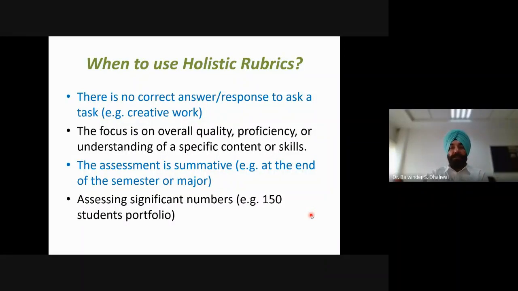So if we are using the holistic rubric, then we are not providing detailed feedback. So it is more useful for summative assessment at the end of the semester, when our purpose is mainly to evaluate, not provide detailed feedback. Also, this can be used when we have to assess a significant number of students. If the time provided for evaluation is less, then we can use this type of holistic rubric for assessing a large number of students in less time.